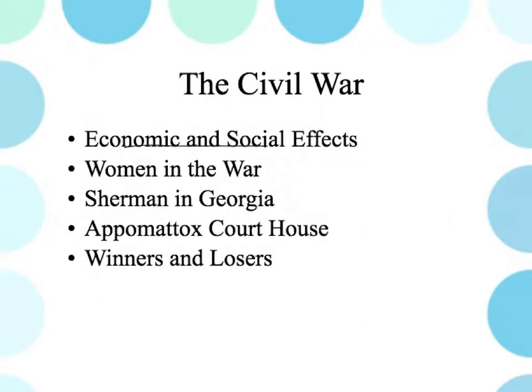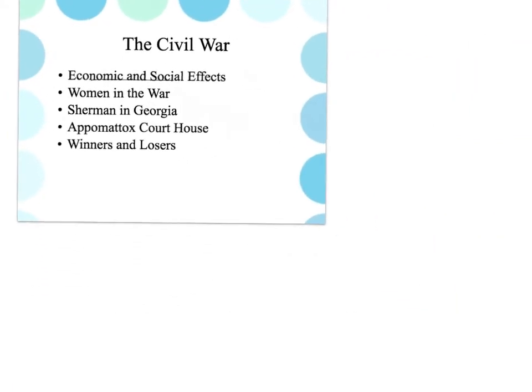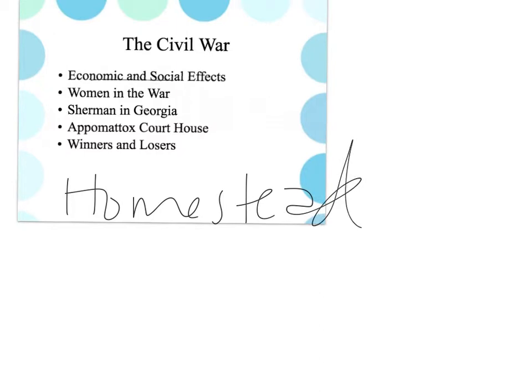So Congress even passed a bunch of economic measures that had previously been blocked by Southerners. And just to name some of these: tariffs, and I'll write them down for you so you can see them. The Homestead Act. The Homestead Act gave 160 acres of land to any settler who would farm that land for 5 years.